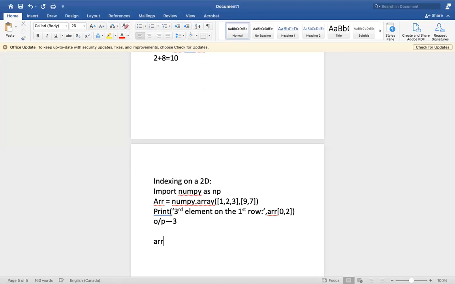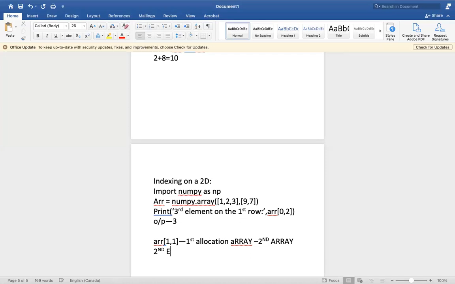Similarly, if you give array of 1, 1, what is 1, 1? 1, 1 is nothing but the first allocation array. The first allocation array is nothing but the second array, which means the second array. In it, the second element. What is the second element? Second element means 1, 2. The second element means first allocation 0, 1.